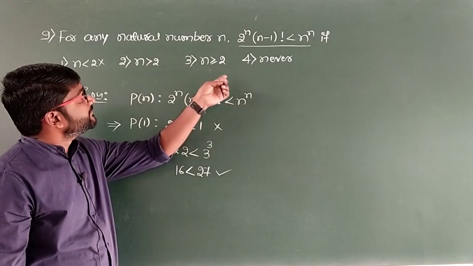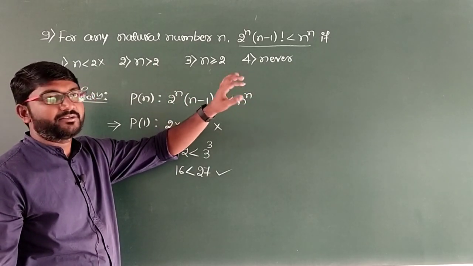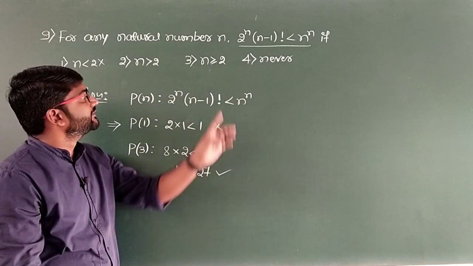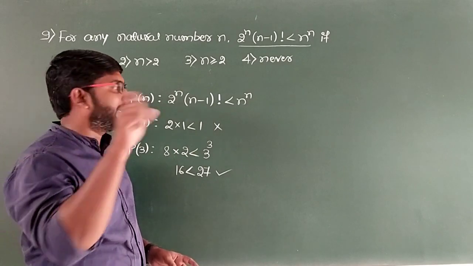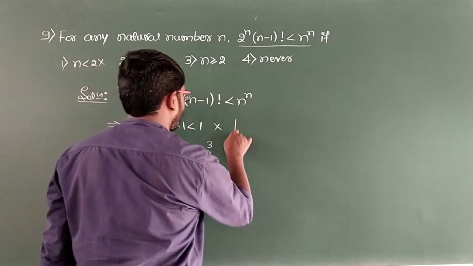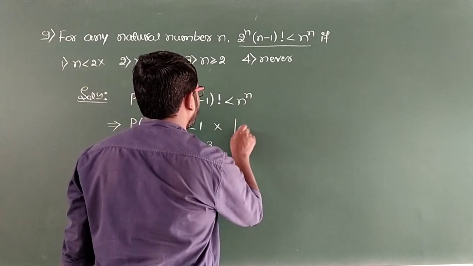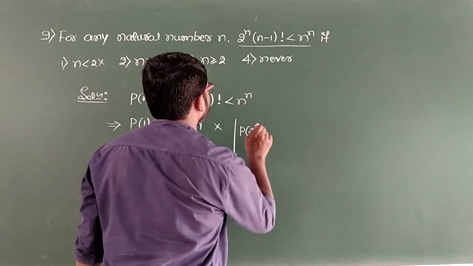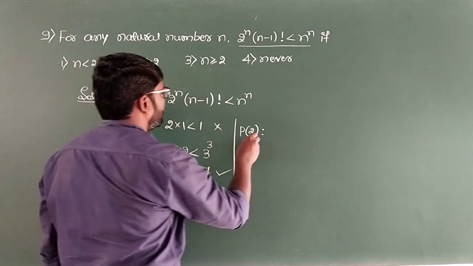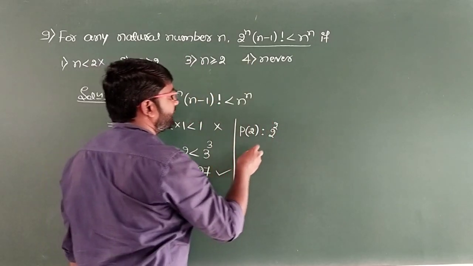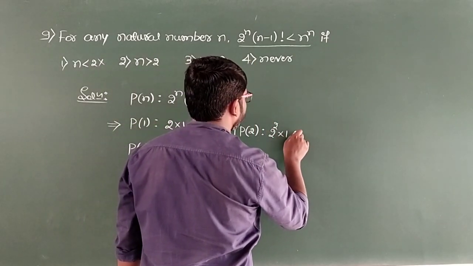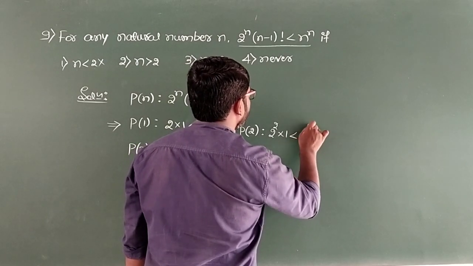And here let us verify option 3 as well. Then only we will come to know which one is the correct answer. Here it is n greater than or equal to 2. I will take n equal to 2 and check. P of 2: 2 raised to 2, and 2 minus 1 is 1, 1 factorial is 1, less than 2 raised to 2.